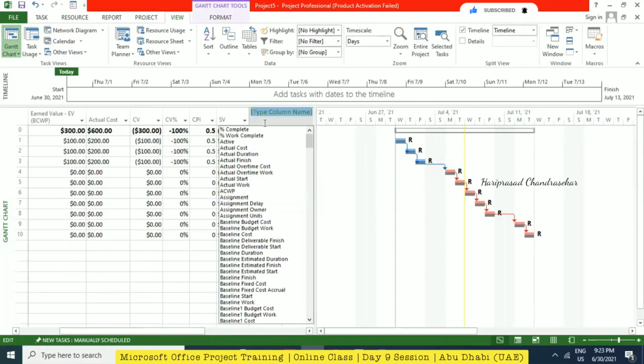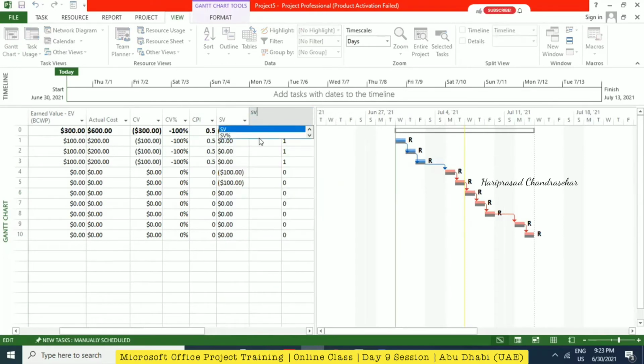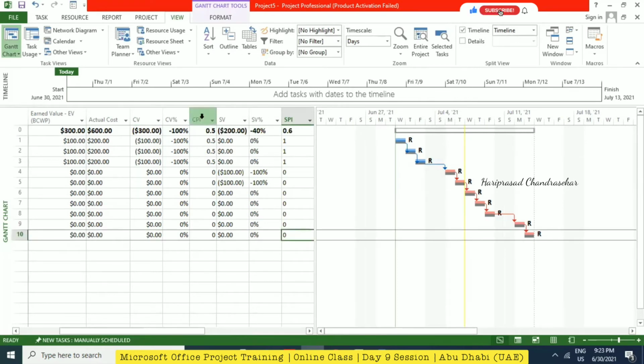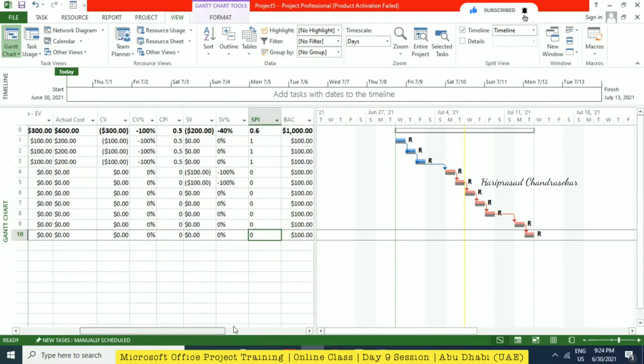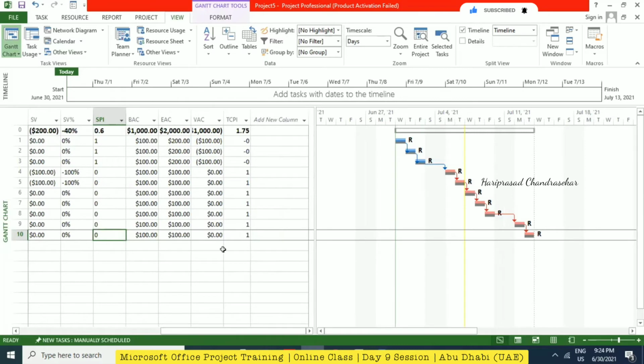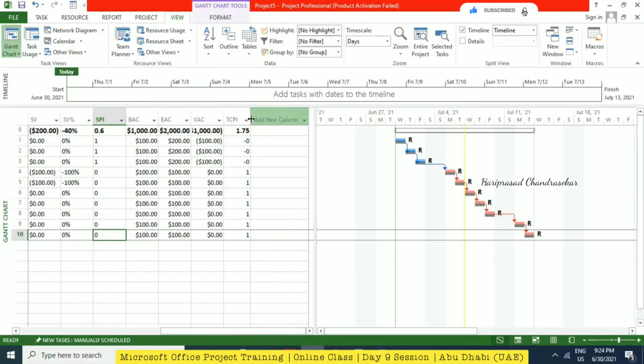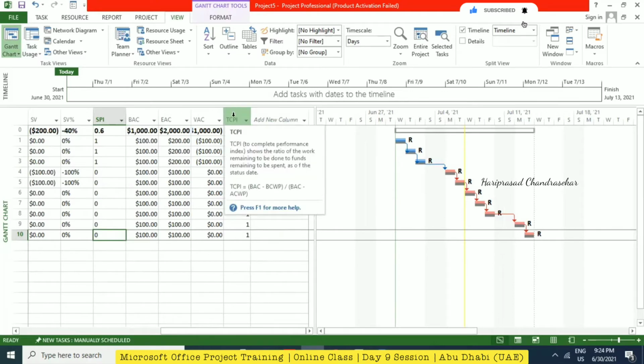Whatever you want, you can just customize now. SV percentage. So I'm just putting it as per the CV. Yes. Mm. If this is confusing, you can have only CPI and SPI. Now we completed. If you don't know these, you can hover the mouse and it will show you, for example, the to complete performance index, TCPI equals BAC minus BCWP. This formula, no need to remember, it's a little bit confusing also. If you want, you can just take your mouse and keep it there and you can understand what it is. Yeah. Mm.